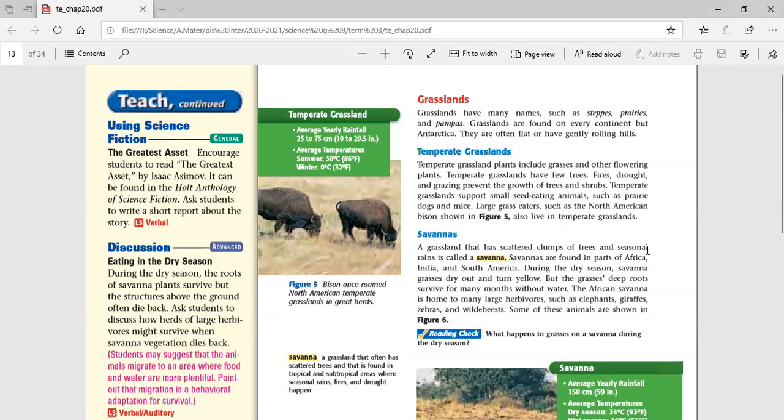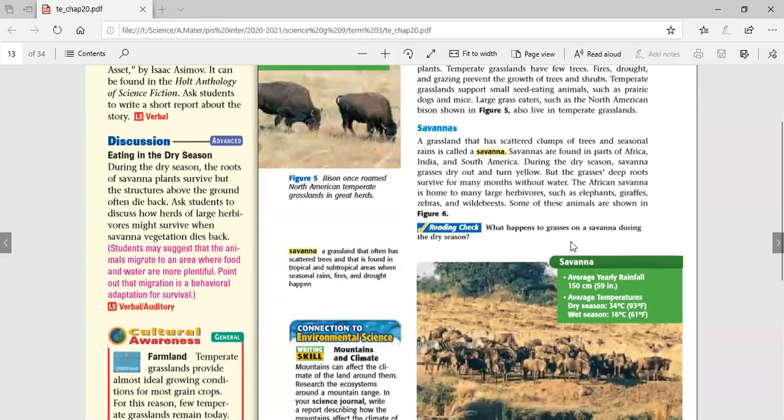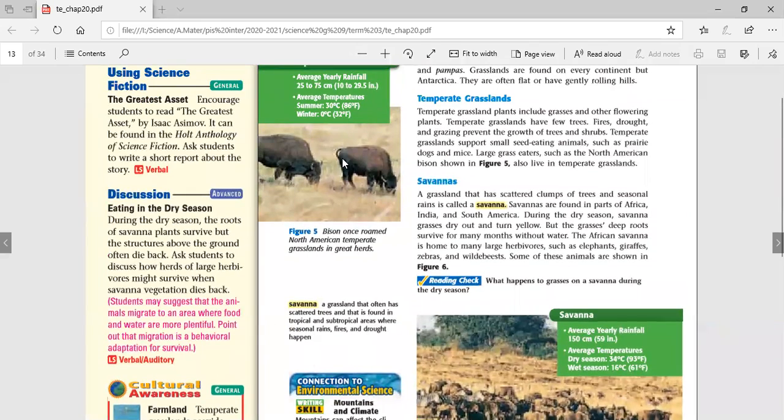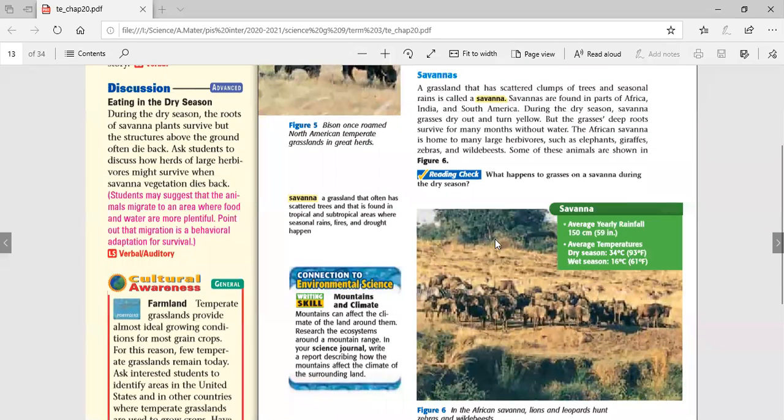So why is savanna able to grow some trees, rather than the temperate grassland? Because as you can see here, guys, the average rainfall that savanna receives is about 150 centimeters, which is more than the temperate grassland. This higher amount of water makes it able to grow some trees. As you can see in the picture here, we have some trees scattered in different places, but for the most part, the land is covered by grass.